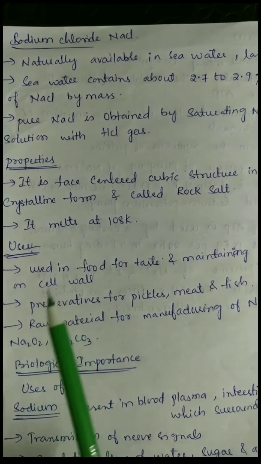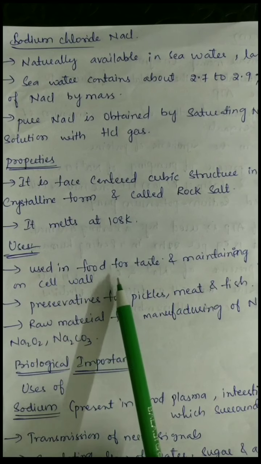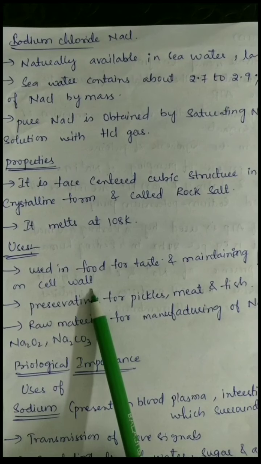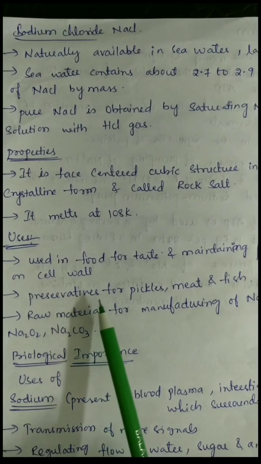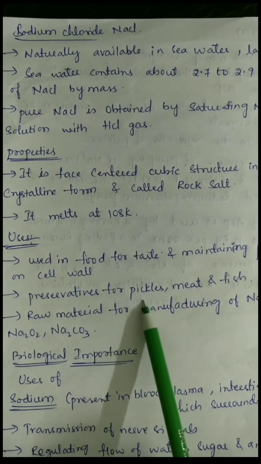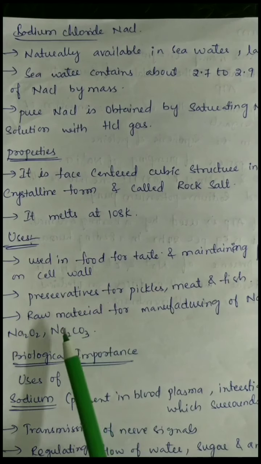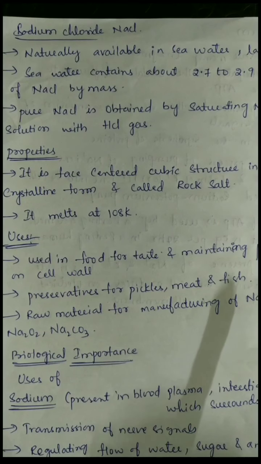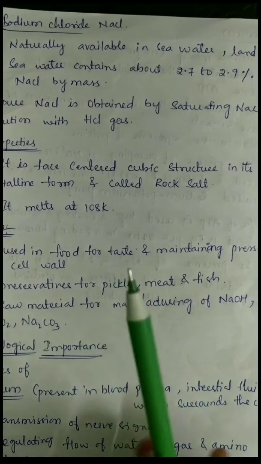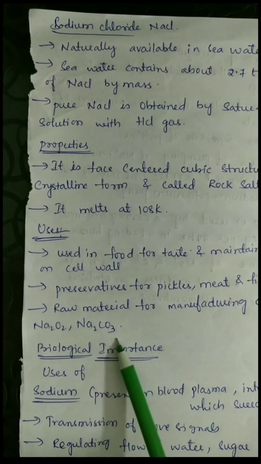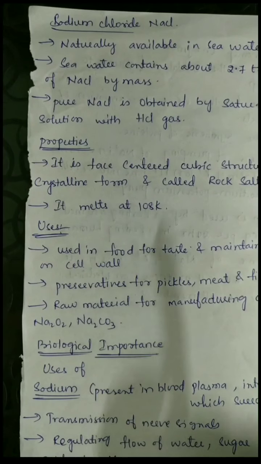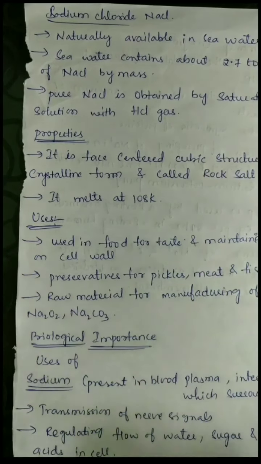The uses of sodium chloride: it is used in food for taste and maintaining pressure on the cell wall. It is also used as a preservative for pickle, meat and fish, and as a raw material for manufacturing NaOH, Na2O2 and Na2CO3.